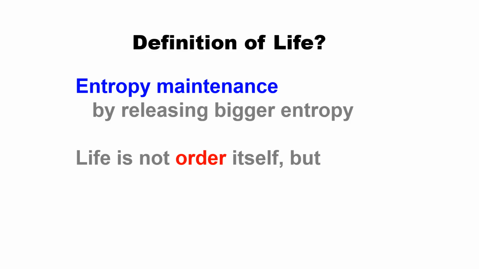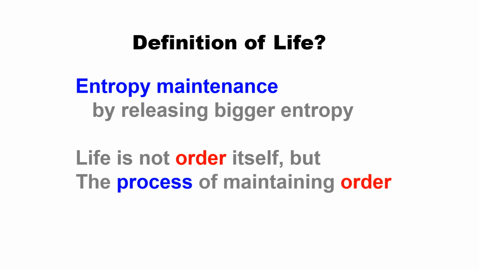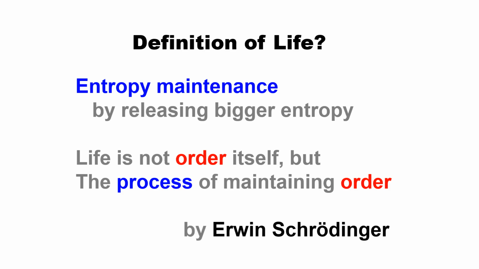According to this definition, life is not just the order itself, but the process of maintaining order. This interesting definition was suggested by the famous physicist Erwin Schrödinger. Schrödinger is a very famous physicist who contributed a lot to the very early stage of quantum mechanics in the early 20th century.